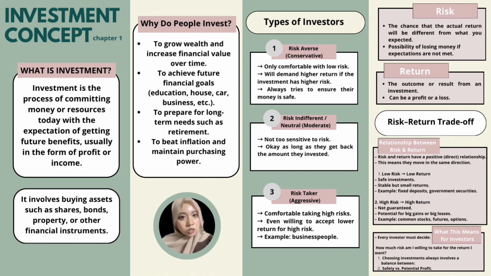The next one is risk neutral, who are more balanced. They don't avoid risk completely, but they also don't chase high risk. As long as they get back what they invest, they are satisfied. And the last one is risk taker. These investors are comfortable with high risk. They believe that taking bigger risk can lead to better opportunities.